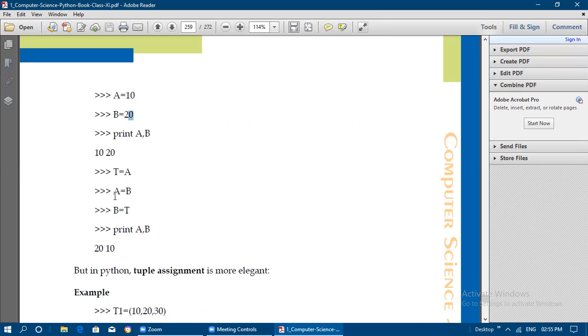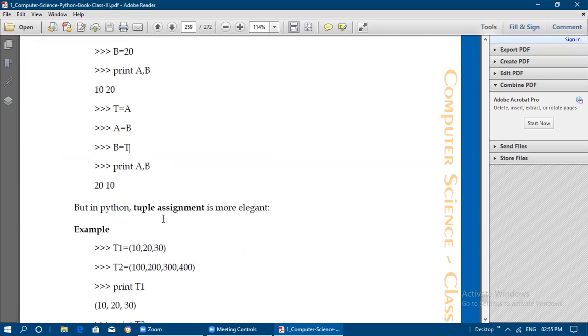So now t will be having 10, a will be having 20, and b will be having the value we assigned, 10. So a will be having 20 and b will be having 10. If you are printing a and b, 20 and 10 is going to be printed. This is called swapping of values. But in Python, tuple assignment is more elegant.